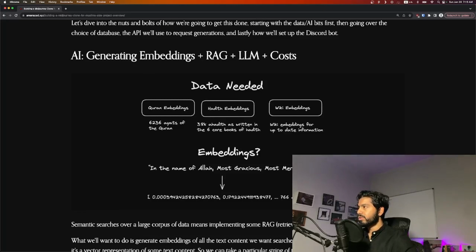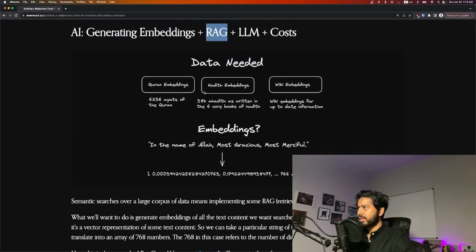Very simple. We're going to use embeddings. We're going to use RAG. We're going to use an LLM, and we'll go over the costs. We'll go over embeddings. RAG is retrieval augmented generation. LLM is obviously the large language model, GPT-4, GPT 3.5, and the like. So essentially what this means is we're going to need 3 data sets.